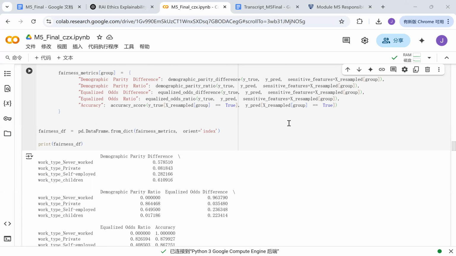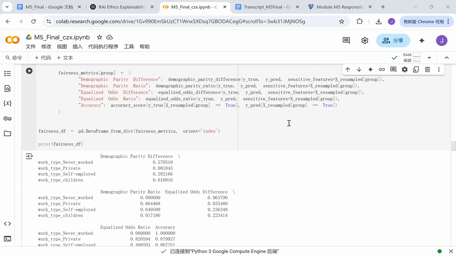And the second one is equalized odds ratio. Work type never worked and work type children have 0, meaning their false positive and false negative rates are highly imbalanced compared to other groups. This indicates the model is making very different types of errors for different groups, which is a major fairness issue.